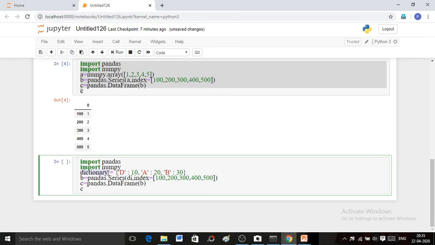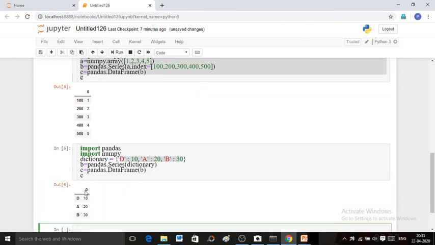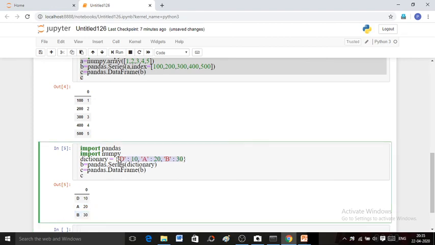So I am passing this dictionary to the series. Let us first not take indexes here. Now when you run this code, you will get a data frame having keys as their index values. Run this code and see here, indexes of your data frame will be the same as keys of the dictionary.